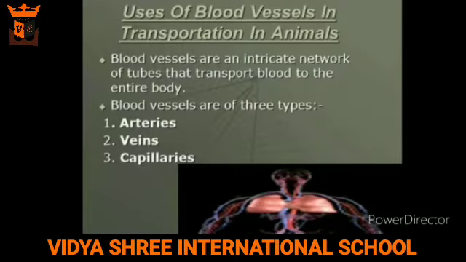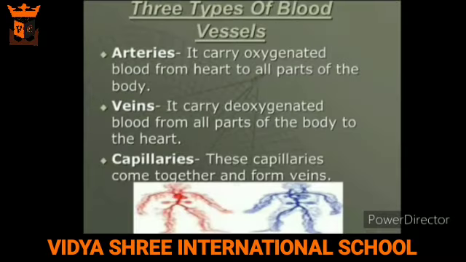The second part of the circulatory system is blood vessels. Blood circulates across the body through a network of tubes called blood vessels. There are three types of blood vessels: arteries, veins, and capillaries. First are the arteries. Arteries carry oxygenated blood away from the heart.